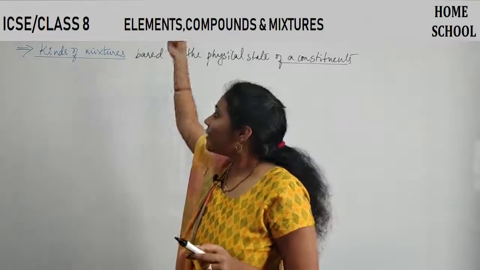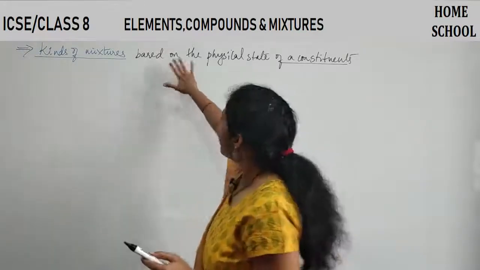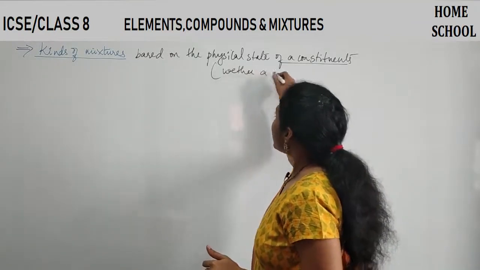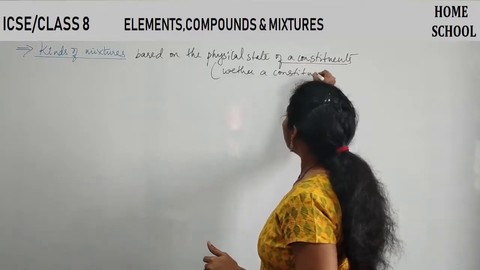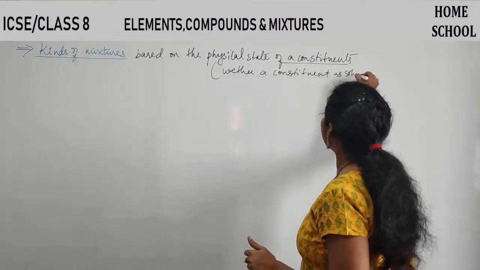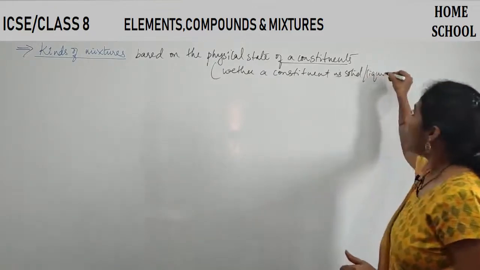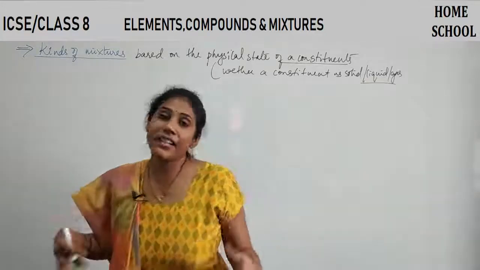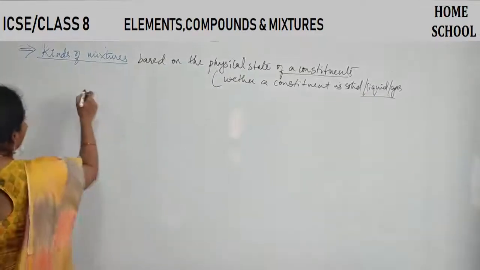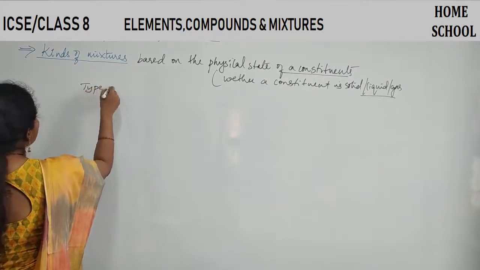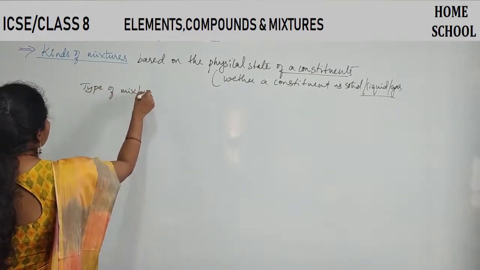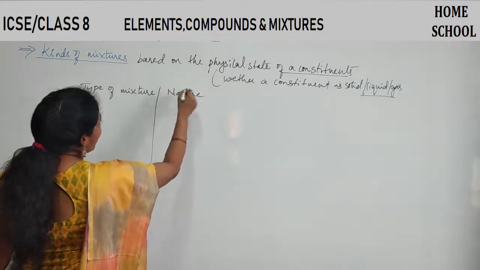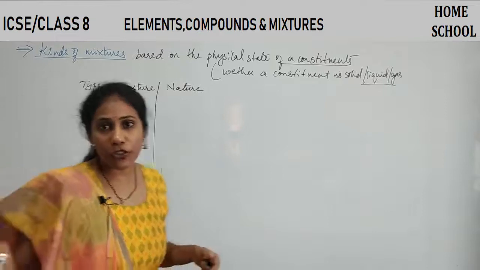Understood how we are writing different kinds of mixture? It is purely based on the physical state. That means whether a particular constituent is solid or liquid or a gas, based on this we are writing different kinds of mixture. So let us make a column here. First column, type of mixture, and let us write its nature, in the sense whether it is homogeneous or heterogeneous.